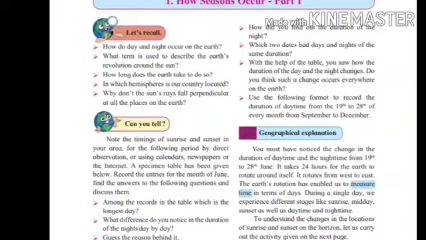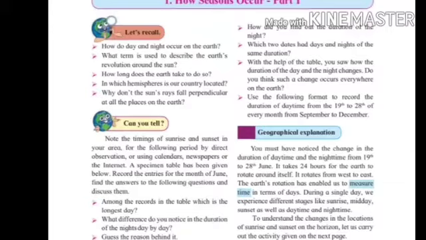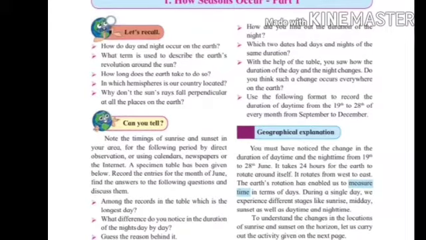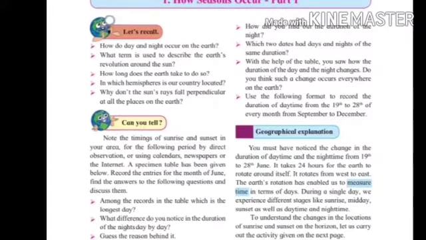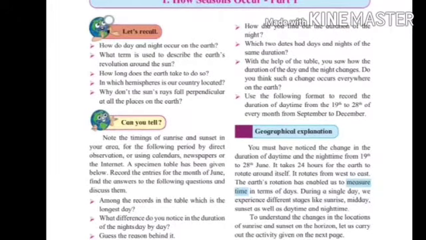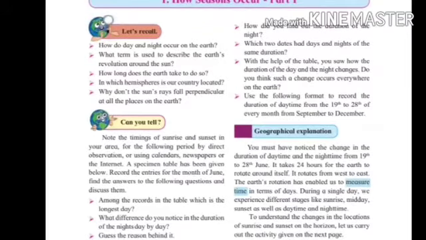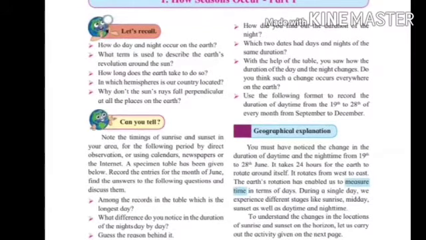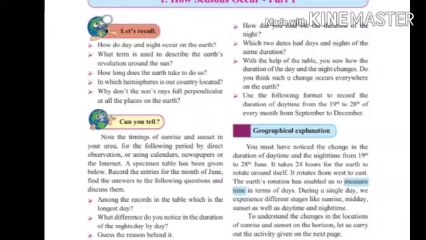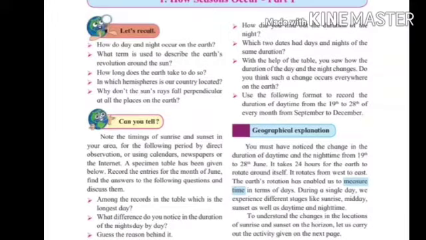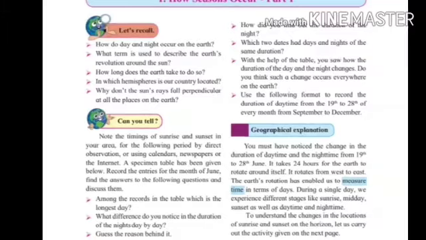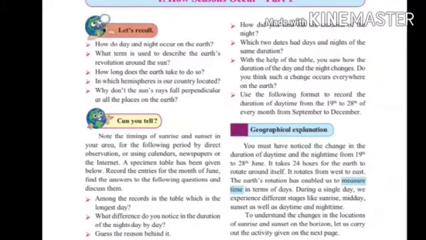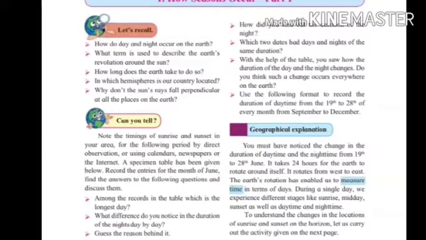Now, first of all, one assignment is given to you to keep the record of duration of daytime and night time from 19th June to 28th of June. Here, one table is provided to you and you have to enter the time of sunrise, time of sunset, duration of day and duration of the night.